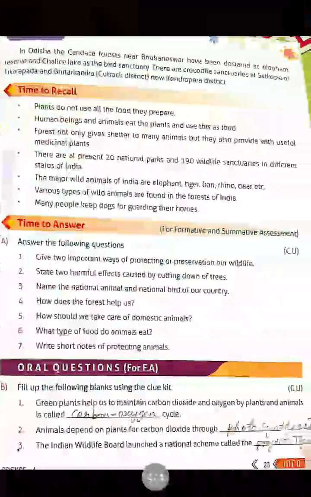Next page. In Odisha, the Kandasi forest near Bhubaneswar has been declared an elephant reserve and Chilika Lake a bird sanctuary.